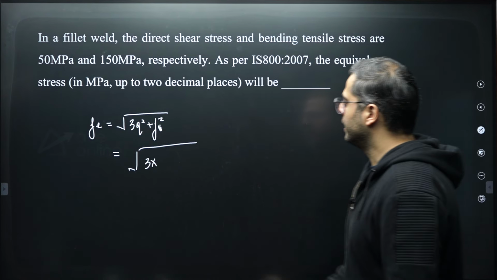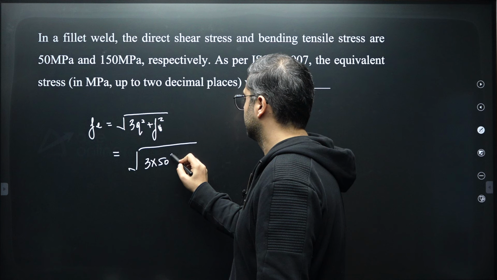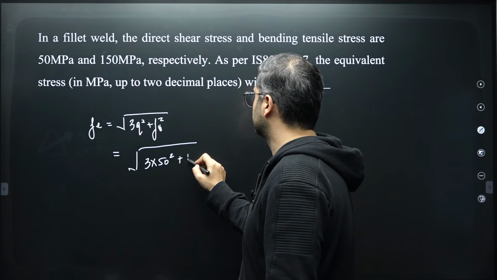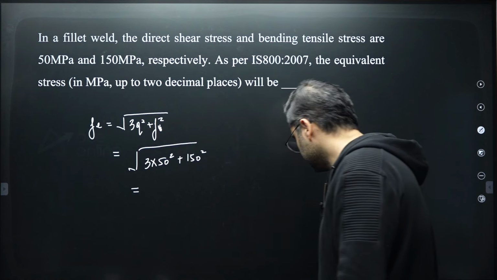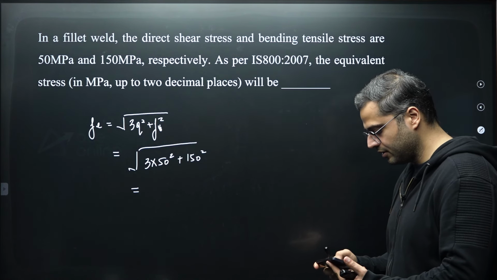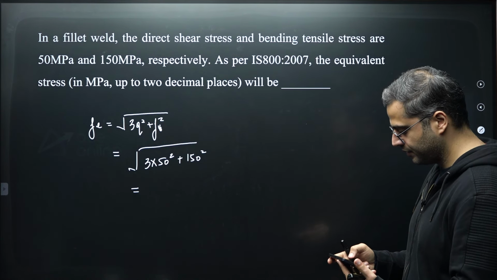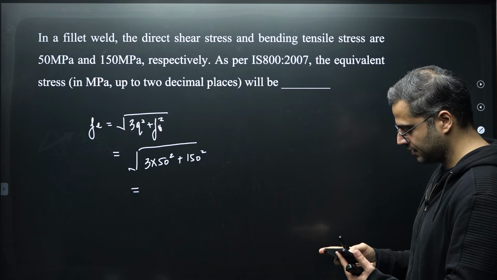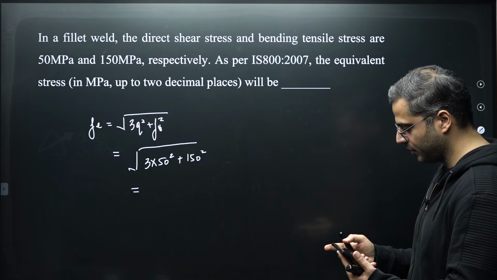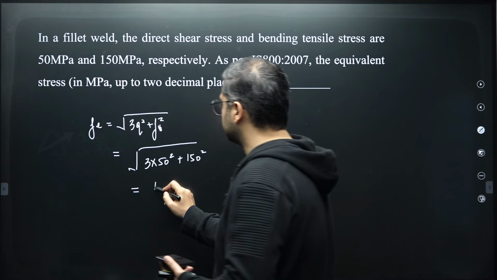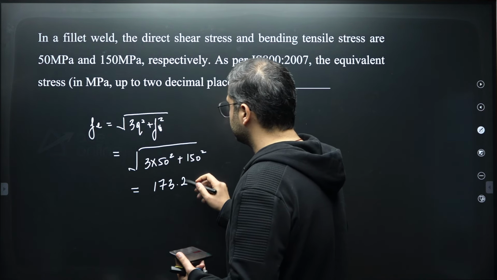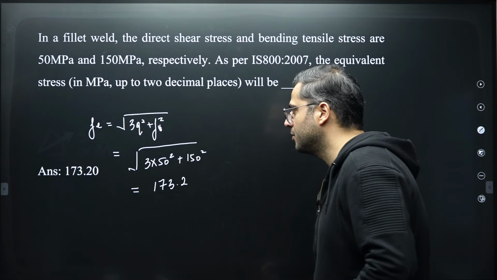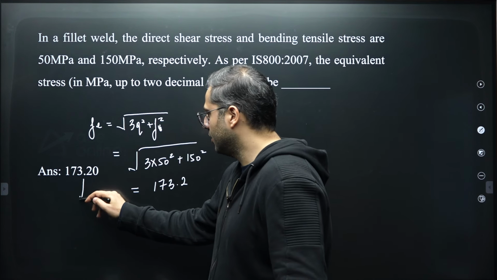Q is 50, fb is 150. So square root of 3 into 50 square plus 150 square will give us the answer 173.2 MPa, right? 173.2 MPa is your answer.